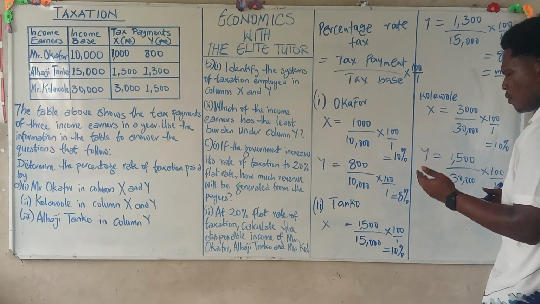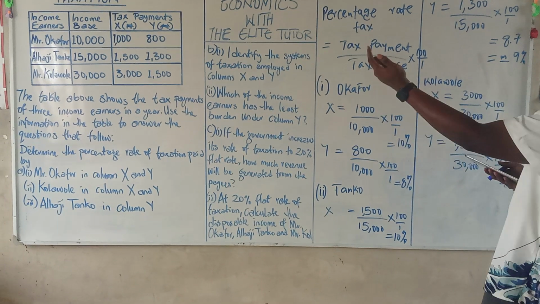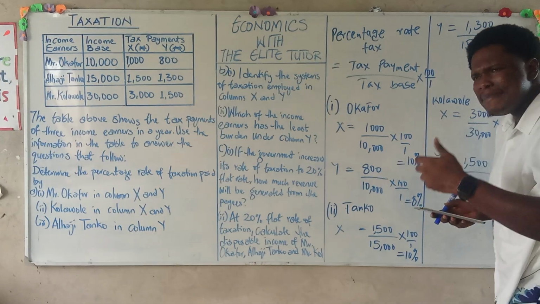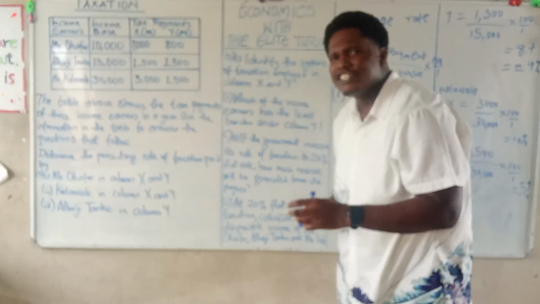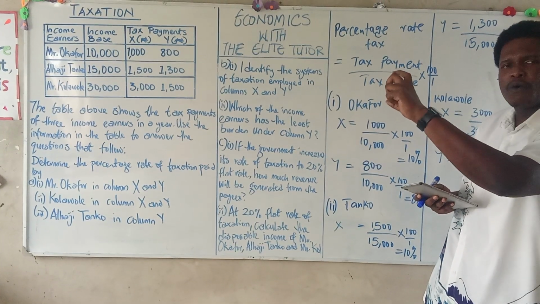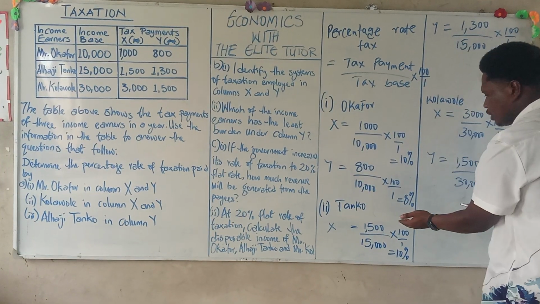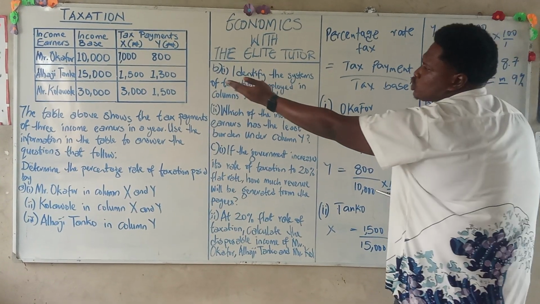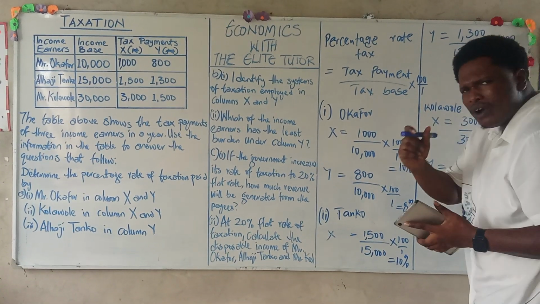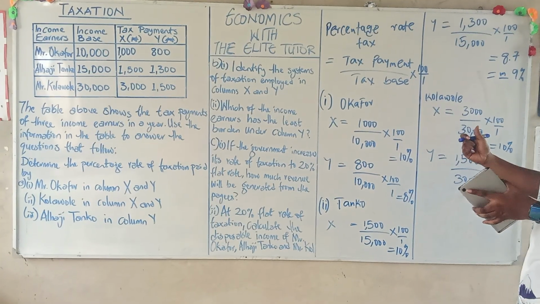Now, some will ask, why is it that when it was 10,000, we had 10%, and then it increased to 15,000, we are now having 9%? Now, we make this conclusion not just from one particular tax rate. We look at the three. When it was 10,000, he was paying 8%. Now also when it was 30,000, you can see that what he was paying was 5%. So if you look at it, the majority shows us that this is a regressive tax.